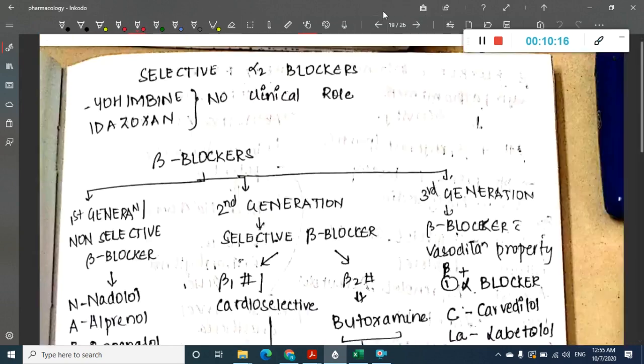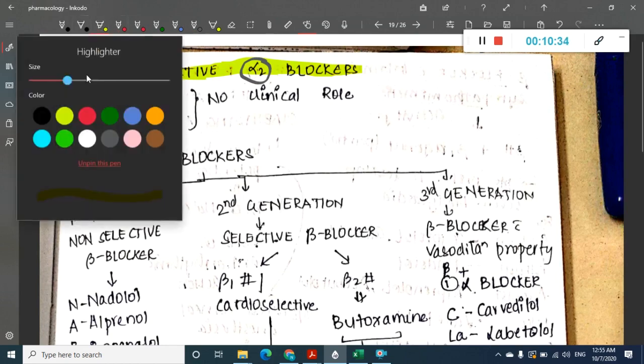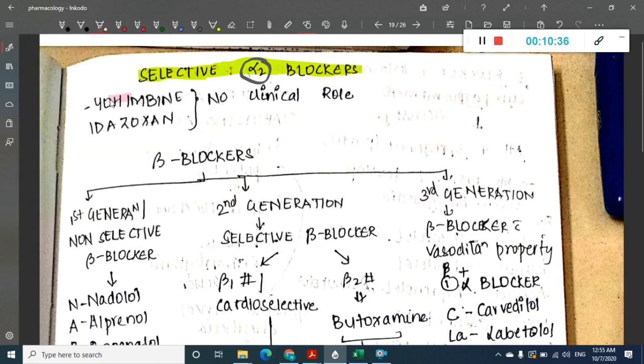Then after alpha blockers we have selective alpha 2 blockers. Here, what is alpha 2 doing? Alpha 2 is an autoreceptor. As a result, these alpha 2 blockers are not very useful, but the drugs which are available are yohimbine and idazoxan.